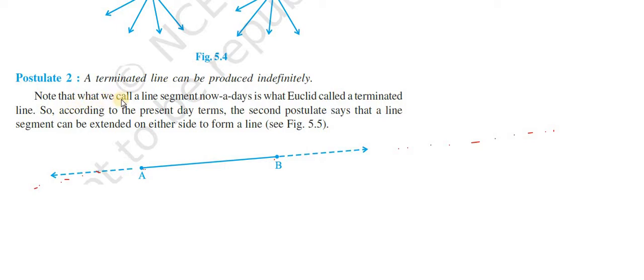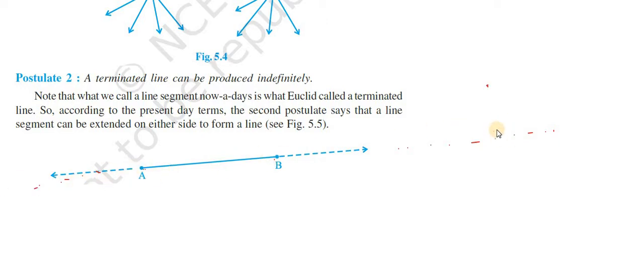Note that what we call a line segment nowadays is what Euclid called a terminating line. So now we say this is a line segment, but in Euclid's time it was called a terminated line. According to present day terms, the second postulate says that a line segment can be extended on either side. So you can extend this line AB either from the left hand side or the right hand side, indefinitely.